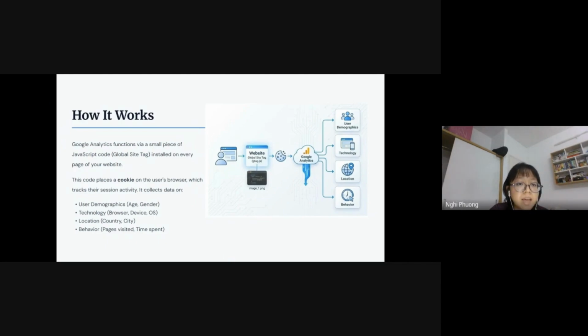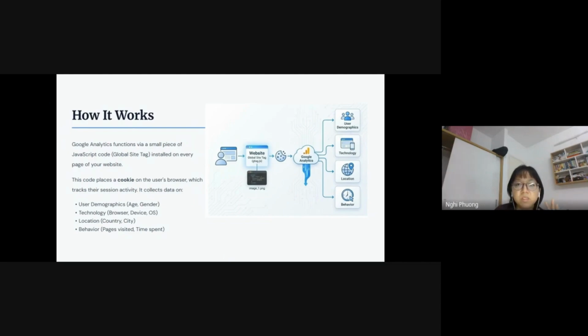This ID badge is what we all know as a cookie. This is exactly why you see those annoying pop-up notifications asking you to accept cookies every time you visit a new website. By accepting this badge, Google Analytics can follow you on your journey. What do you do specifically in your session?